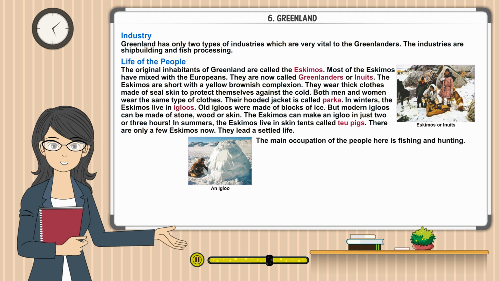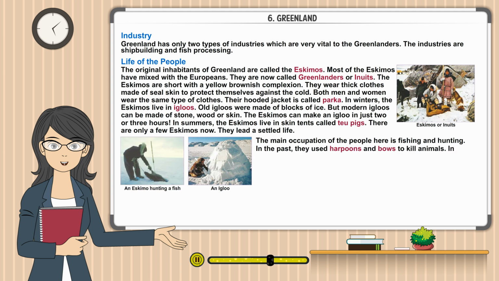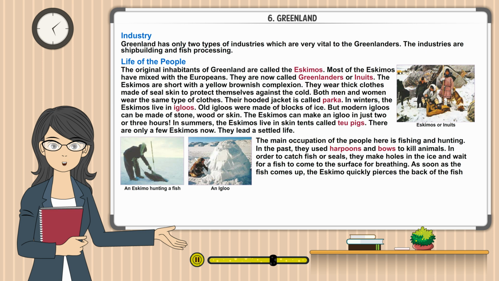The main occupation of the people here is fishing and hunting. In the past, they used harpoons and bows to kill animals. In order to catch fish or seals, they make holes in the ice and wait for a fish to come to the surface for breathing. As soon as the fish comes up, the Eskimo quickly pierces the back of the fish with a harpoon.